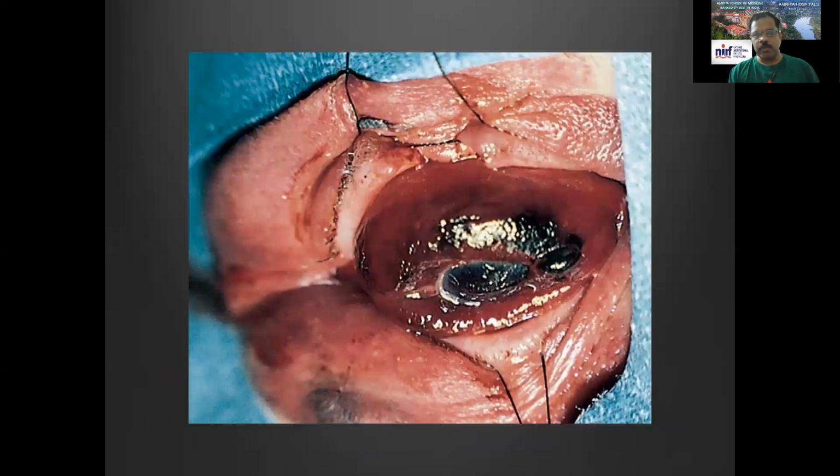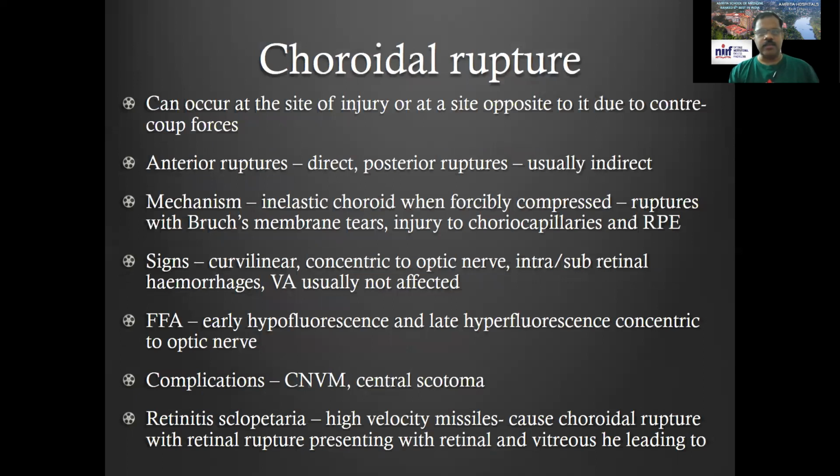This is an example of a scleral rupture because of blunt trauma. You can see that it was very ghastly and very severe at times. You may have to remove the conjunctiva, open it up, and then suture it in different layers.